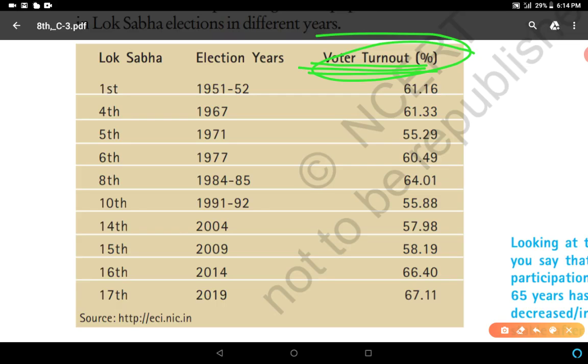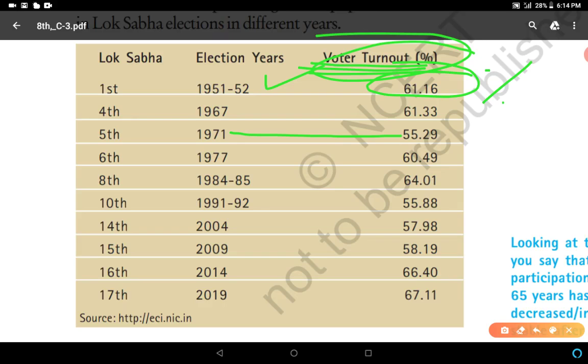So this is the symbol of democracy: voter turnout, how many people cast their vote of the total voters. So in 1950, 51, 52, in the first Lok Sabha election, 61.16% of people cast their votes. So this was the voter turnout. We can see in this figure 55 point something in the fifth Lok Sabha election in 1971, when Congress won the election. In 1971, Indira Gandhi became the Prime Minister of India.